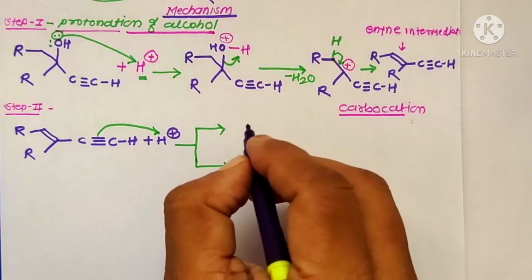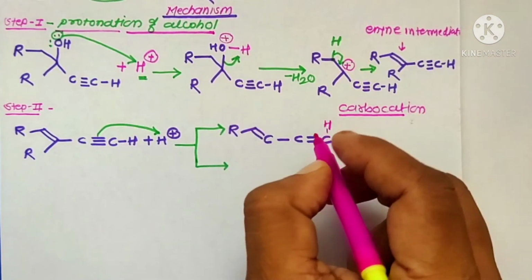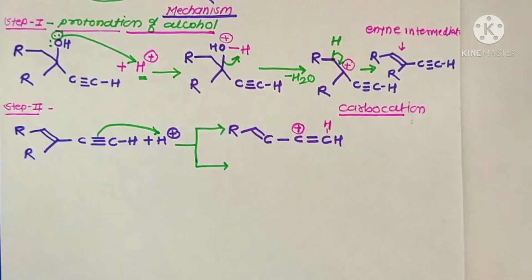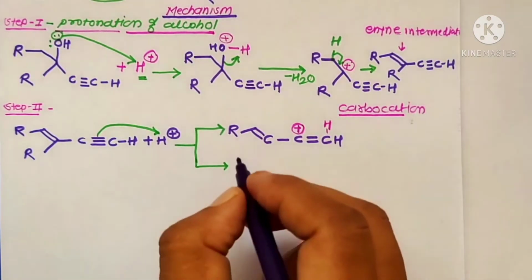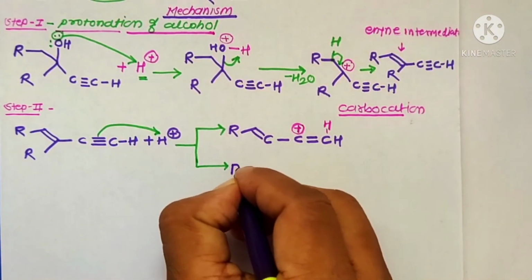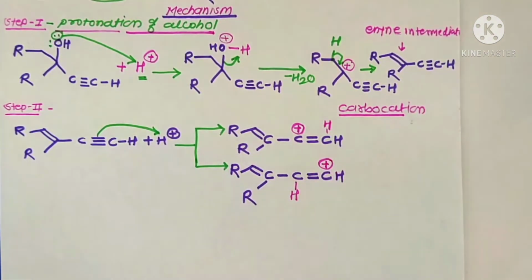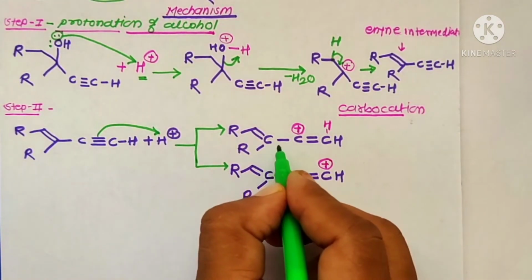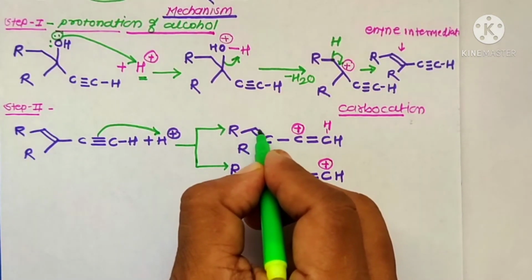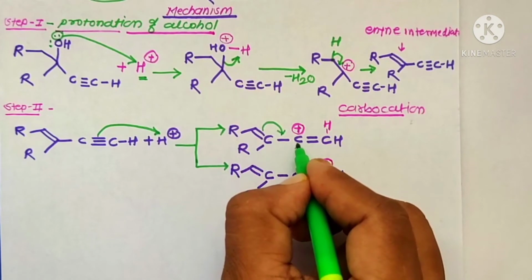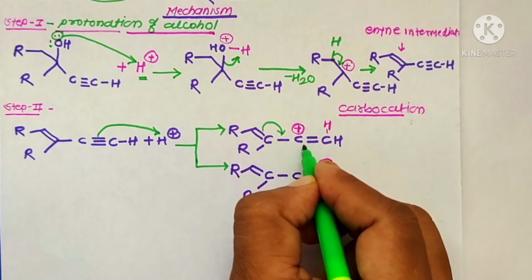Now here, in the first case, this carbon contains the positive charge, and in the second possible carbocation formation, this other carbon atom forms the carbocation. According to the stability order, the first carbocation is conjugated with the pi bonded electrons, therefore there is shifting of this pi bonded electron to form a more stable carbocation.